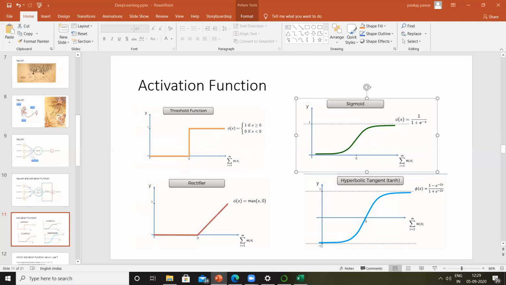Is this clear, guys? Perfect. If you remember our SVM, support vector machines, using SVM we did classification and we also did regression.